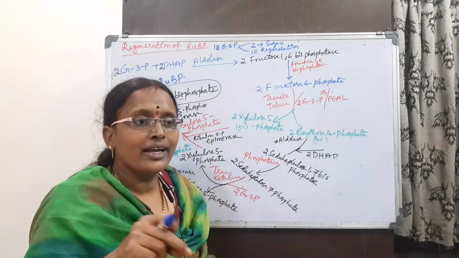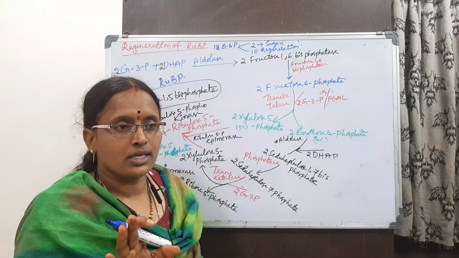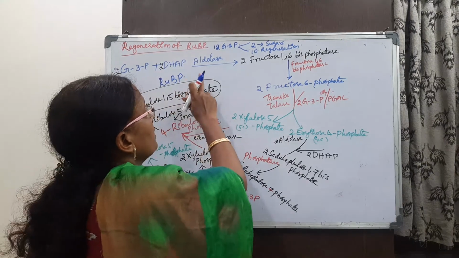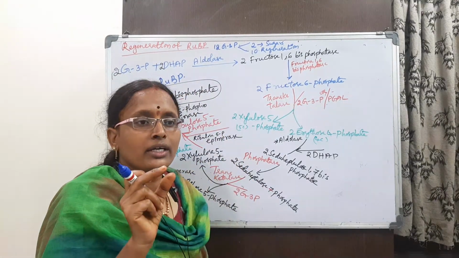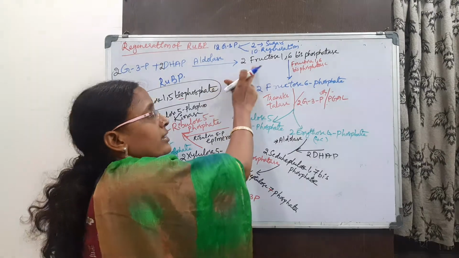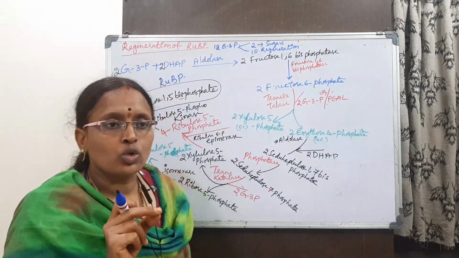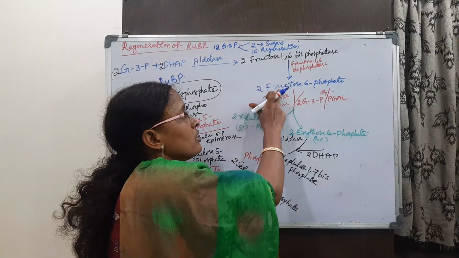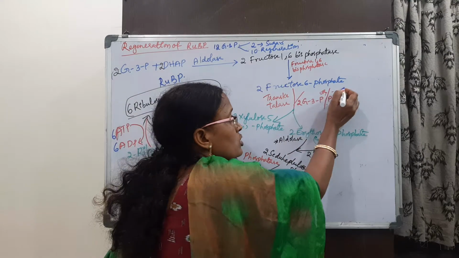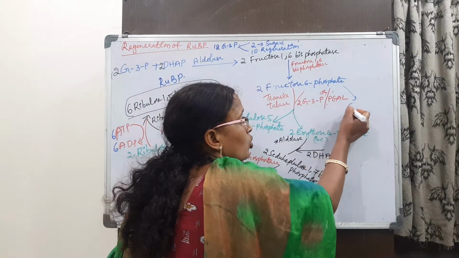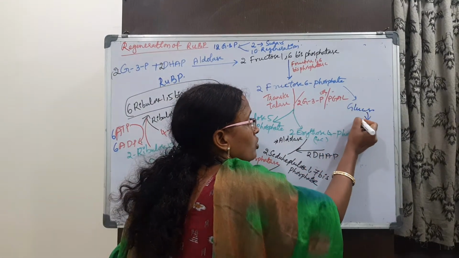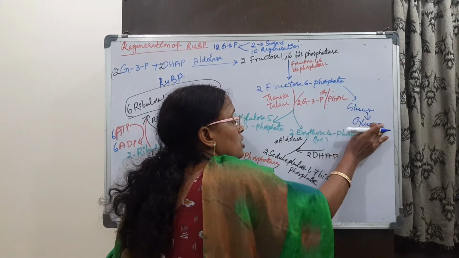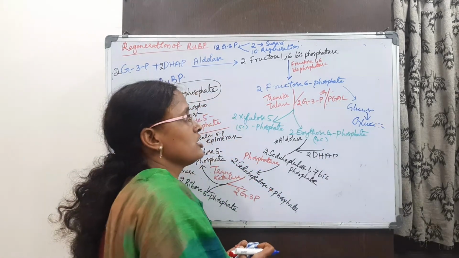Here glyceraldehyde 3-phosphate and dihydroxyacetone phosphate, both are isomers. They combine in the presence of aldolase and form fructose 1,6-bisphosphate. This fructose 1,6-bisphosphate forms fructose 6-phosphate. This fructose 6-phosphate is again used for glucose 6-phosphate and finally forms the glucose. So this is for the synthesis of sugars.